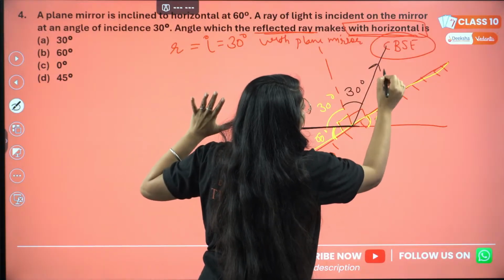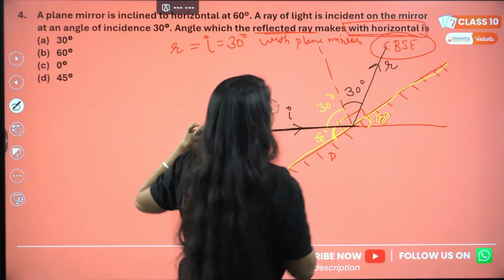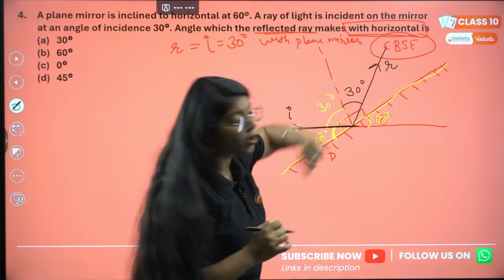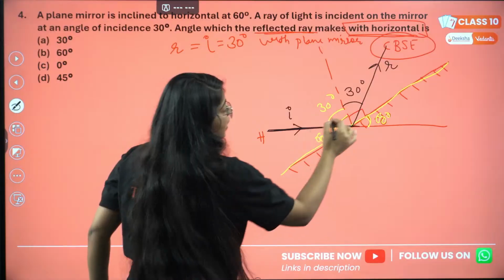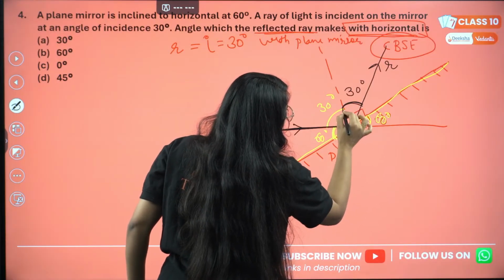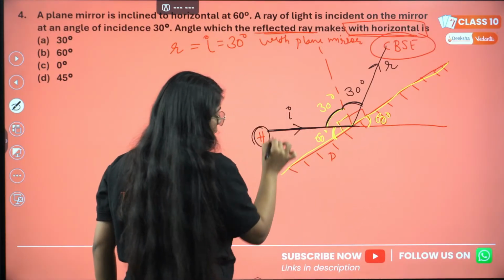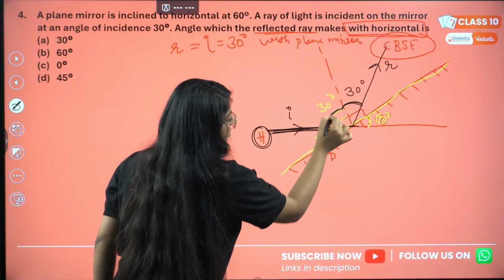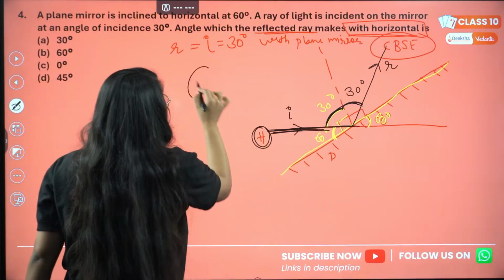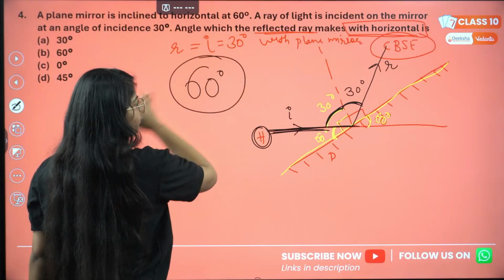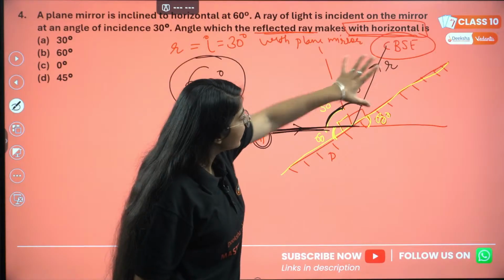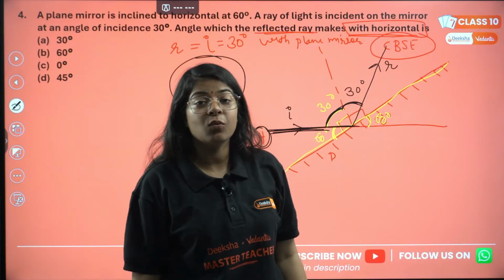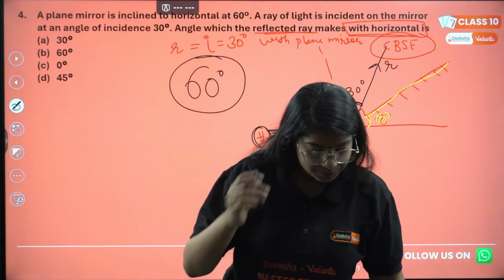This is my reflected ray, this is my incident ray. The angle this reflected ray makes with the horizontal: if this is 30 and this is also 30, and this line is also the horizontal, then it is 30 plus 30, that is 60 degrees. This is the reflected ray, this is the horizontal. With the horizontal, the reflected ray is making an angle of 60 degrees. Correct?